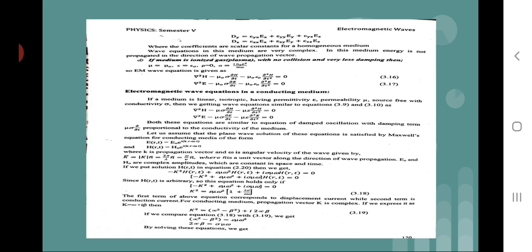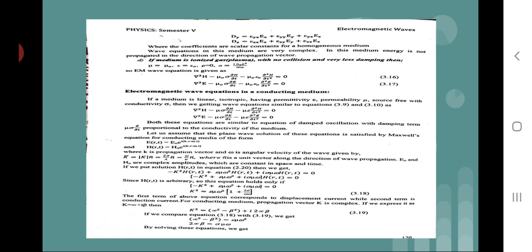Let us assume that the plane wave solution of this equation, which is satisfied by Maxwell's equations for a conducting medium, is of the form E of r,t is equal to E0 e to the power i(k dot r minus omega t), and H of r,t is equal to H0 e to the power i(k dot r minus omega t), where k is the propagation vector and omega is the angular frequency of the wave, given by k is equal to mod of k into n, that is 2 pi divided by lambda into n, that is omega by nu into n, where n is the unit vector along the direction of wave propagation.